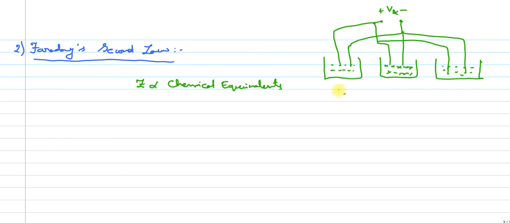So you can take this as capital Z being directly proportional to the chemical equivalents of the substances. This is Faraday's second law, and we are going to solve problems based on these two laws also. These are very simple laws and very important laws.